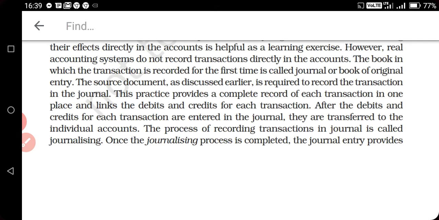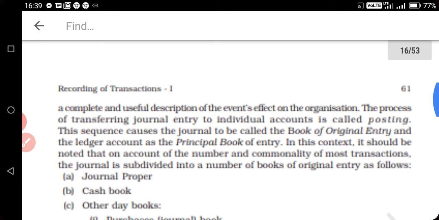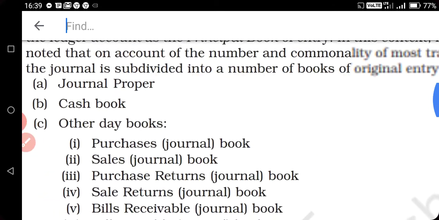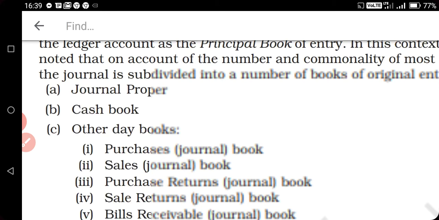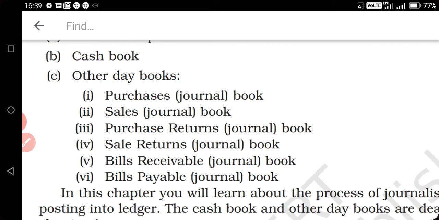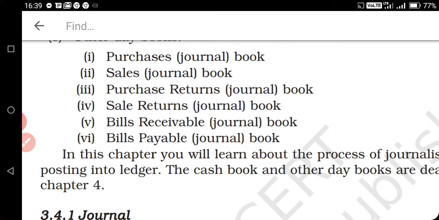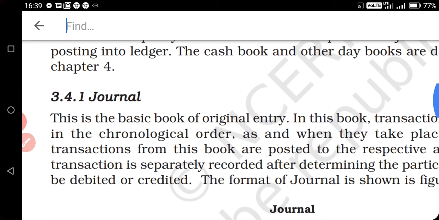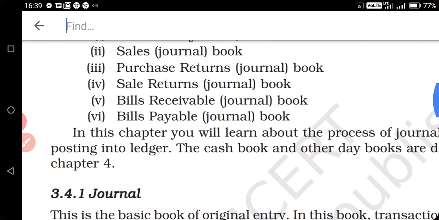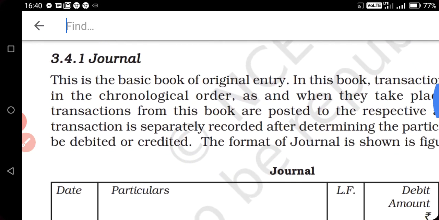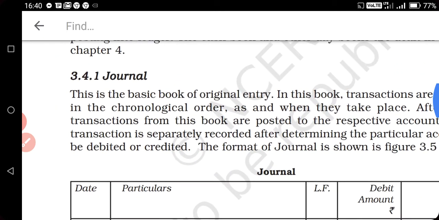And the journal is further divided into so many categories. First is journal proper, cash book, purchase book, sale book, purchase return, sales return, bills receivable, and bills payable. These are the further categories of the journal, we will discuss in the next portion. So first of all, let's understand the journal.